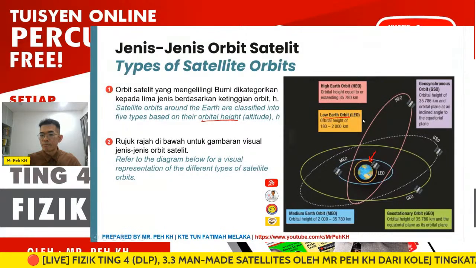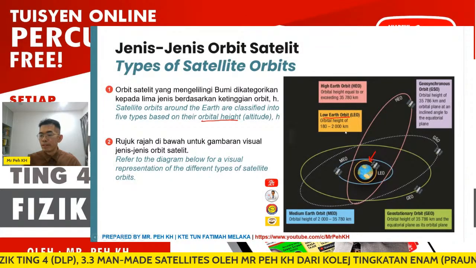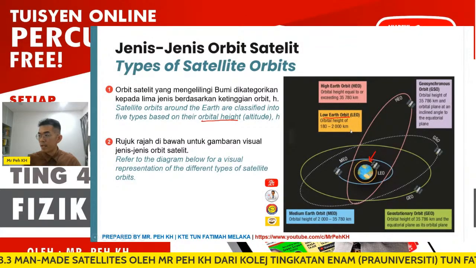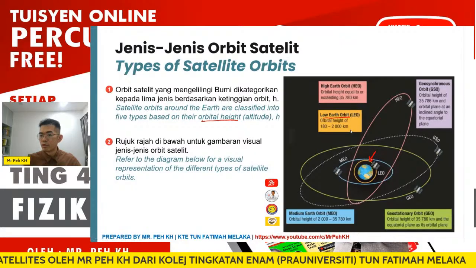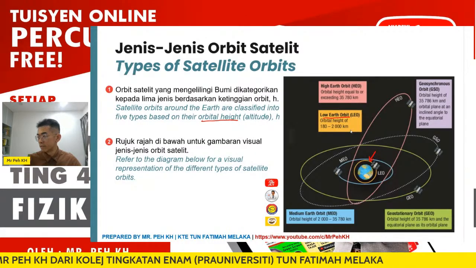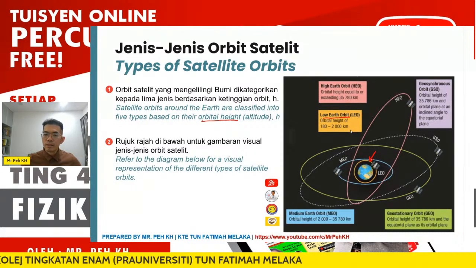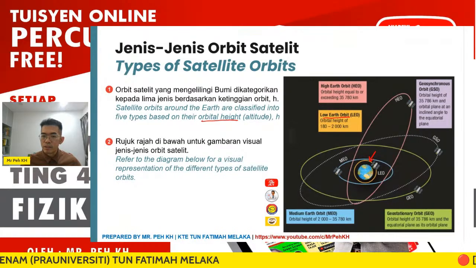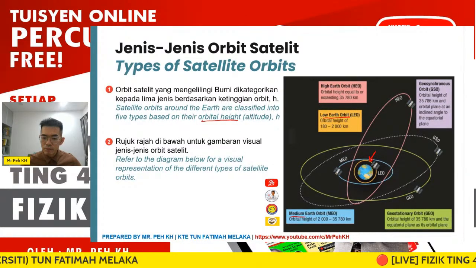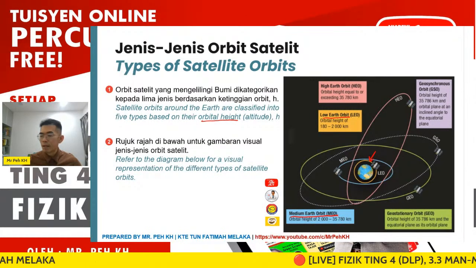Okay, so that means that the area will be occupied with more satellites because it's very near to us, so it will be easy for the scientists to reach now. Okay, then next we have the medium Earth orbits, known as MEO.